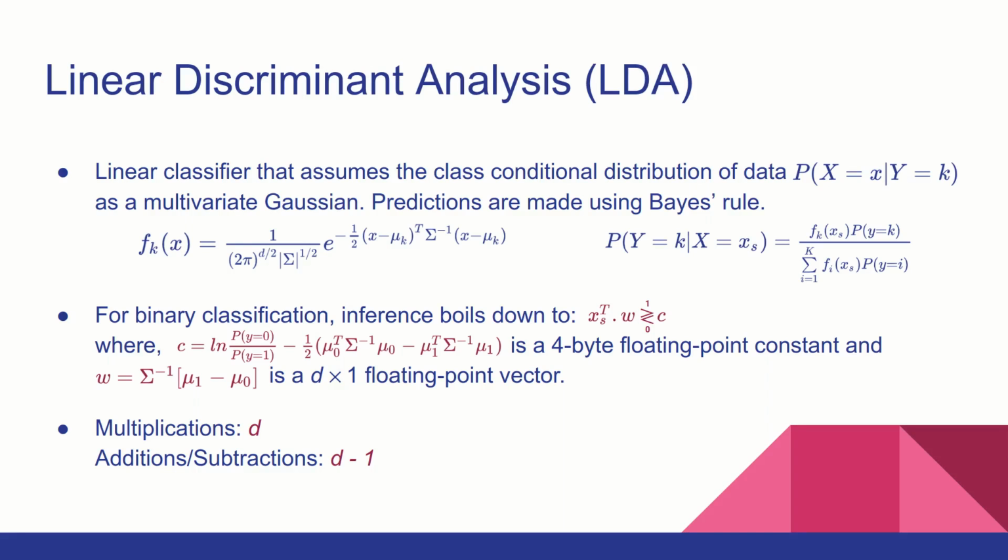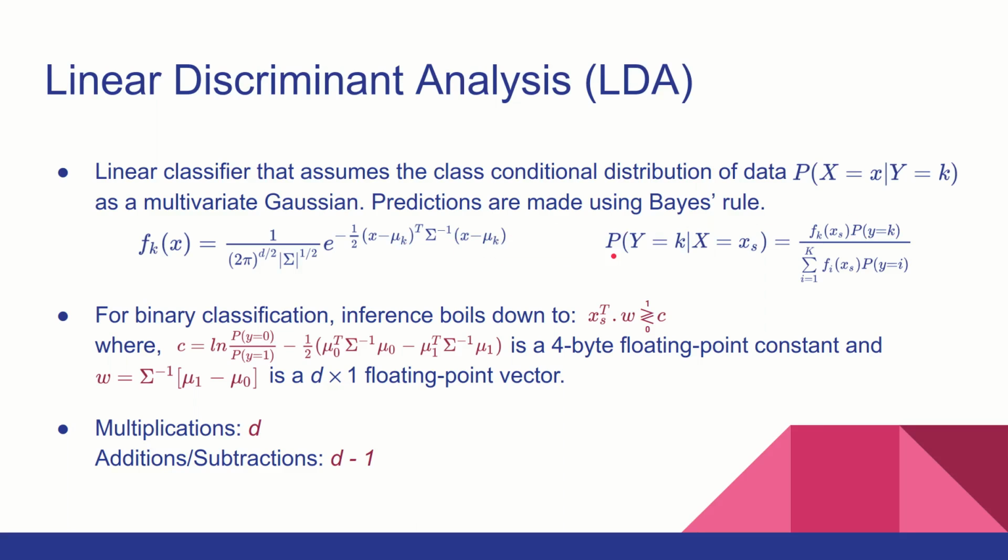So let's start with linear discriminant analysis. LDA assumes that the class conditional distribution of data, which is this probability where x are your data points and y is your classes, is a multivariate Gaussian, shown by this equation right here. The predictions are made using Bayes' rule. So during training, your covariance matrix, your means vector, and your priors are basically learned by the algorithm.